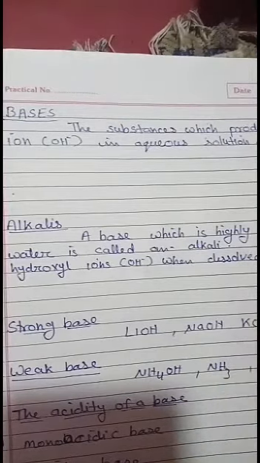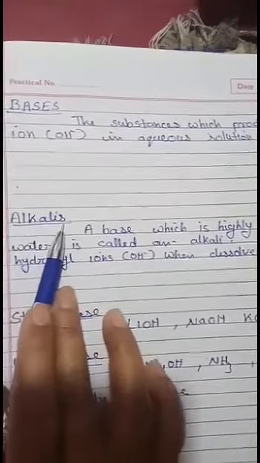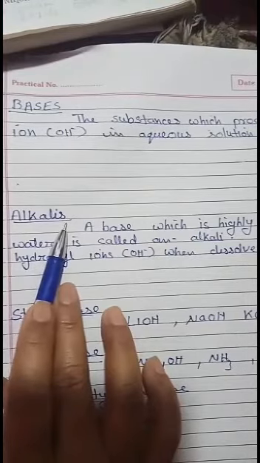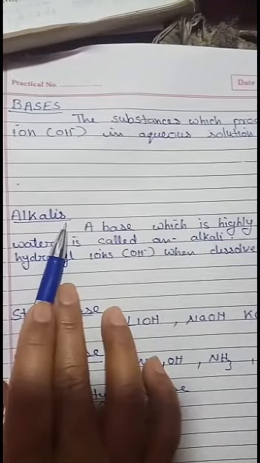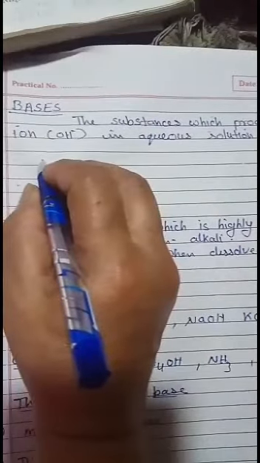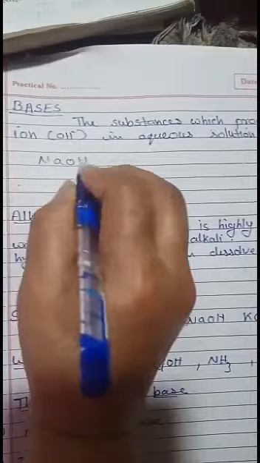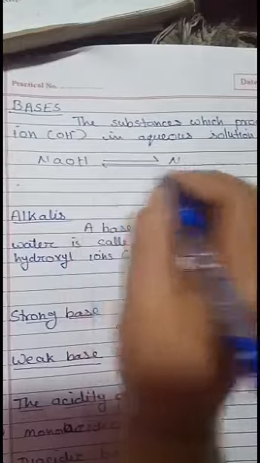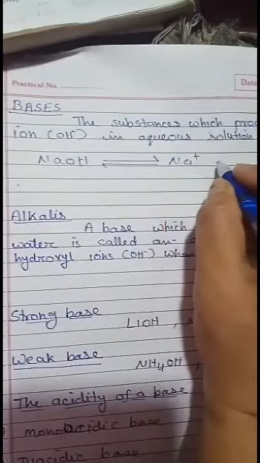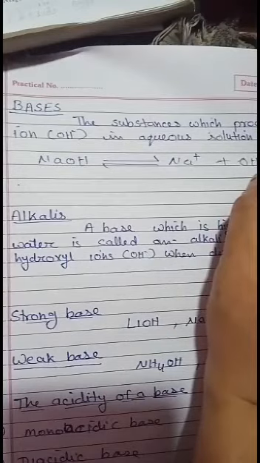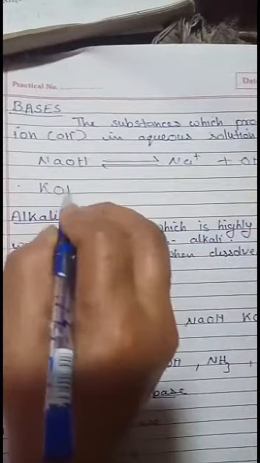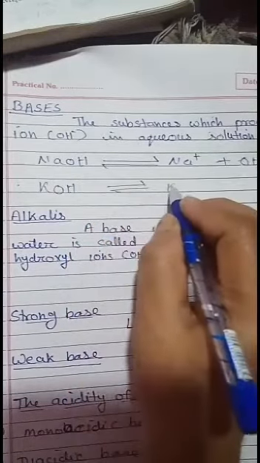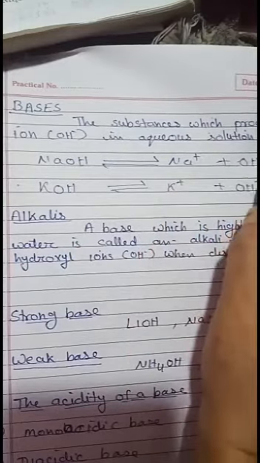Second one is alkalis. Alkalis means... but before this, some examples are also given to you. NaOH: Na plus in aqueous solution and OH minus, also in aqueous solution. And another example is KOH. K plus and OH minus in aqueous solution.